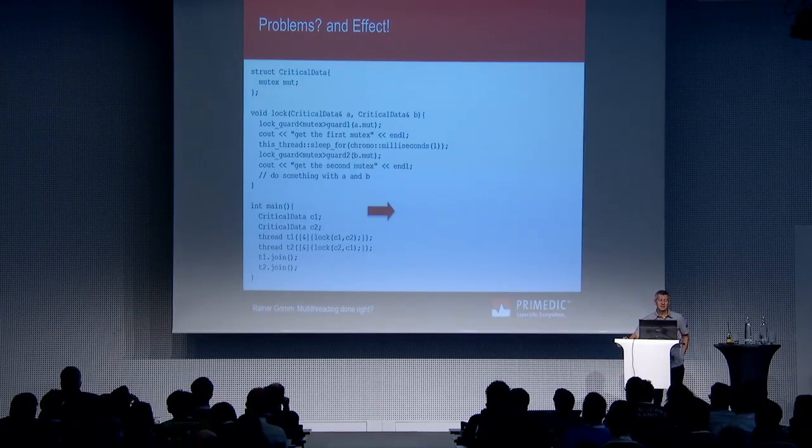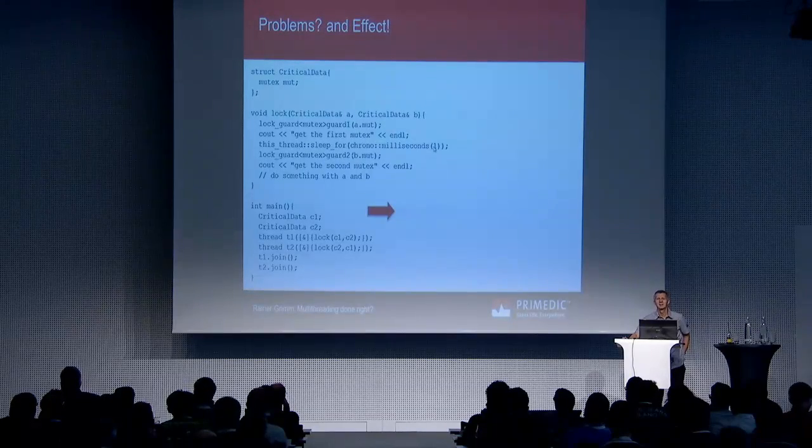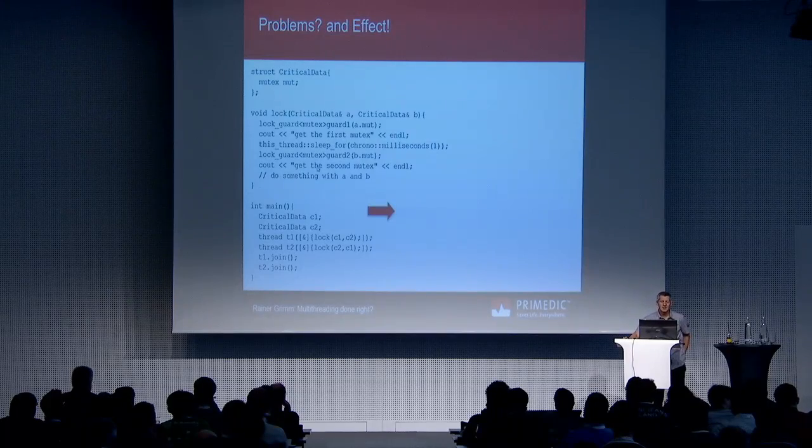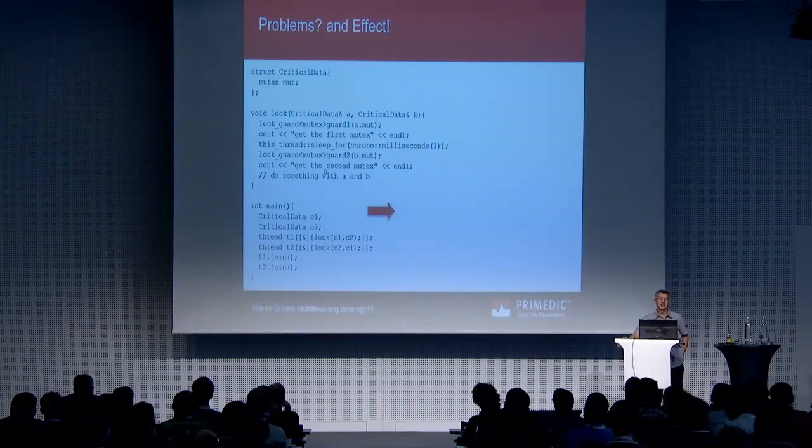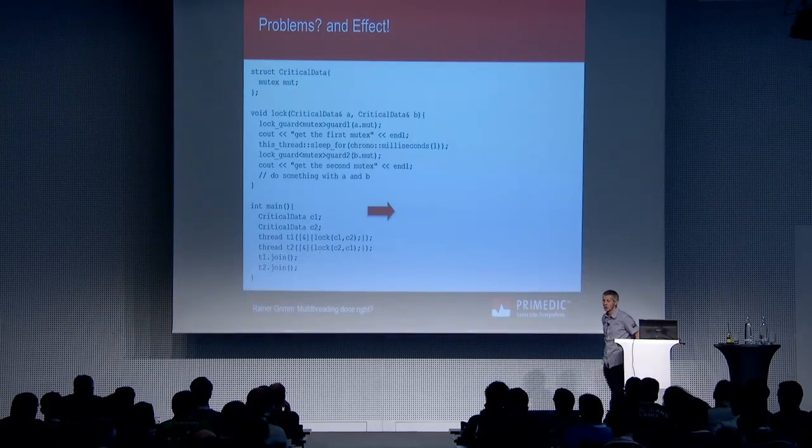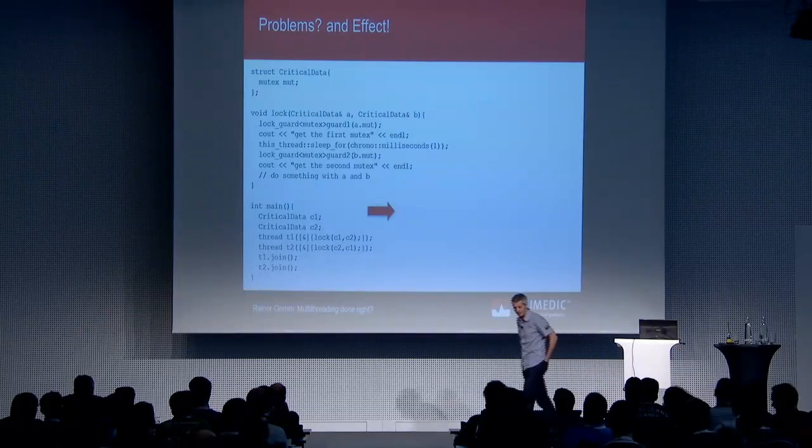Then he says, get the first mutex. He sleeps only for 1 millisecond. That is enough to make this problem obvious. Then he locks the second mutex, and then he wants to say, get the second mutex. What's wrong with this short example?